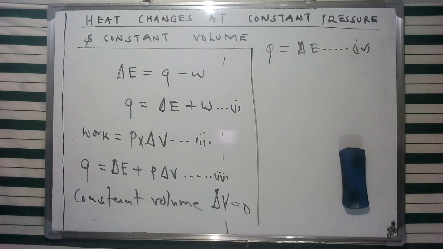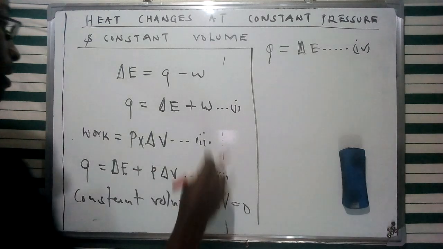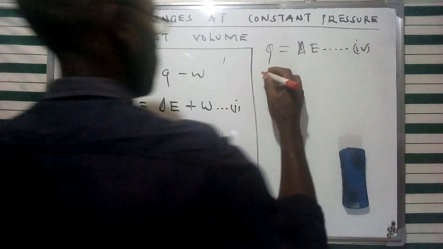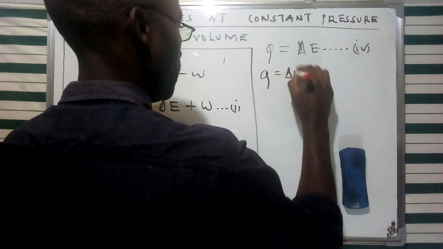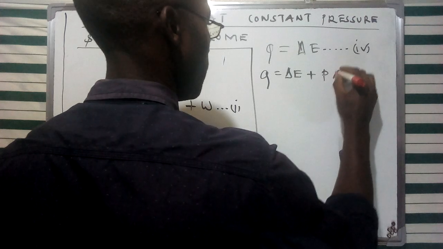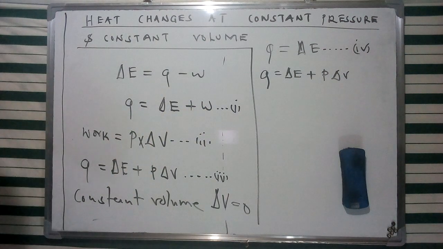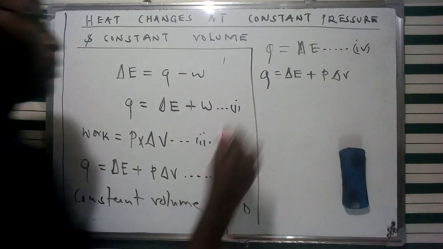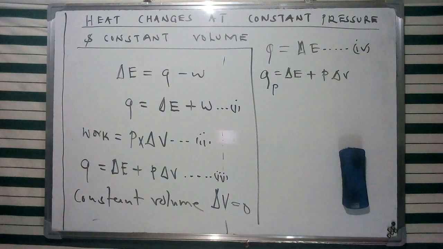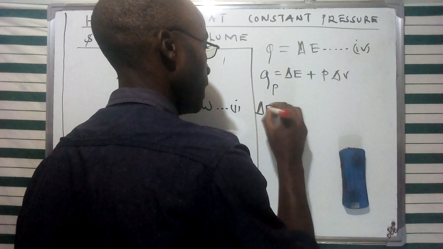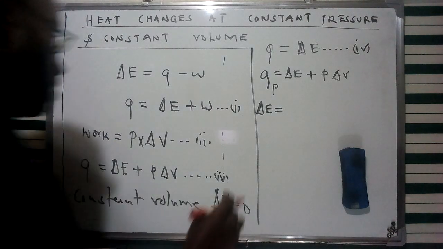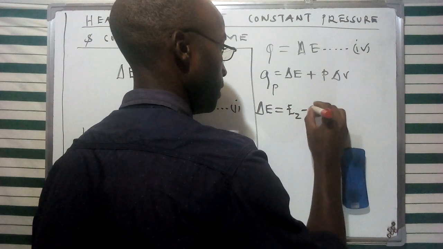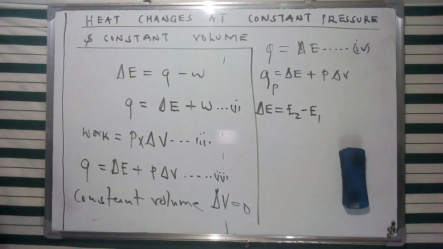Now if we consider the concept at constant pressure, we can derive this heat using the general representation of equation 3, which we have given as Q equivalent to delta E plus P change in volume. At constant pressure, we can rewrite this equation using this specific condition. And of course, we can describe the change in energy, which is delta E, as I've mentioned, as the change in energy from E1 to E2.